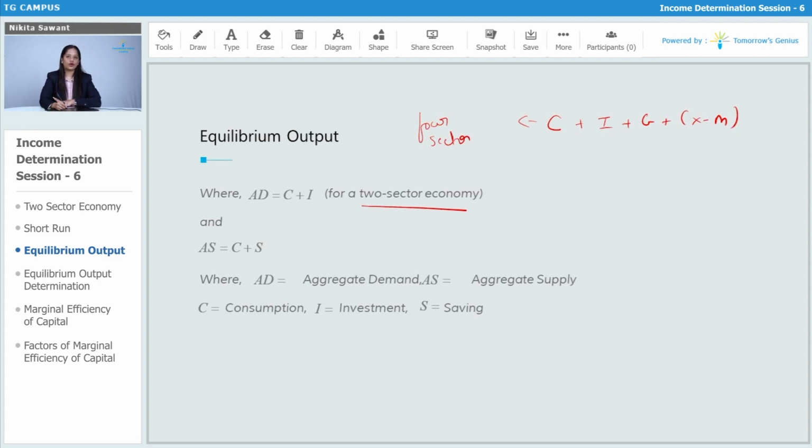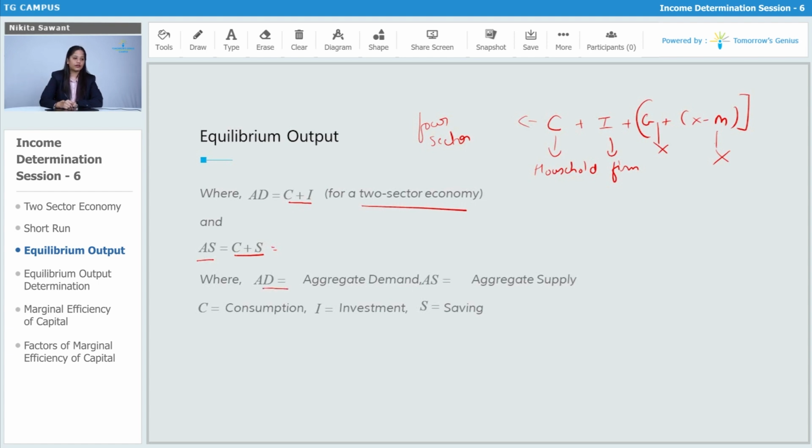But whenever we are talking about the two-sector model, we have to eliminate these two parts, because in the two-sector model there are only households and only firms. There is no government and there is no import and export. So for aggregate demand, we have to consider only C plus I. And aggregate supply is C plus S, which is consumption plus savings, also called income.